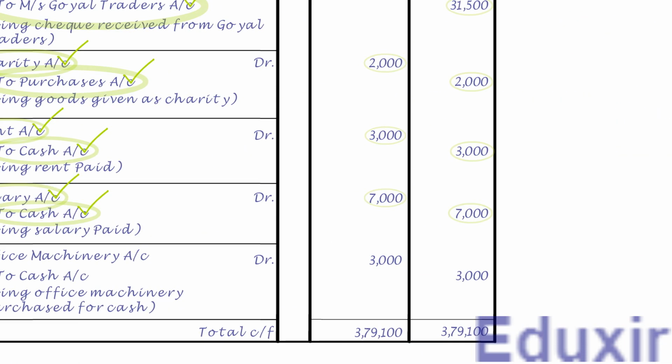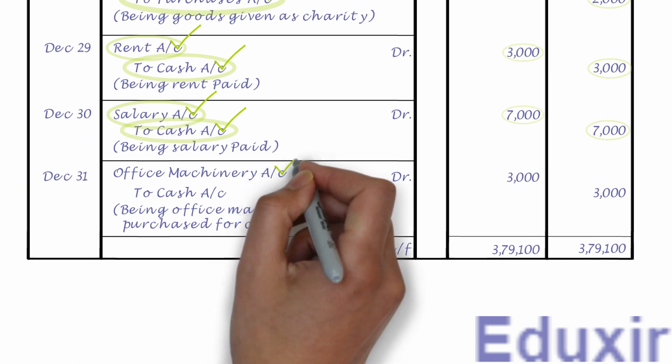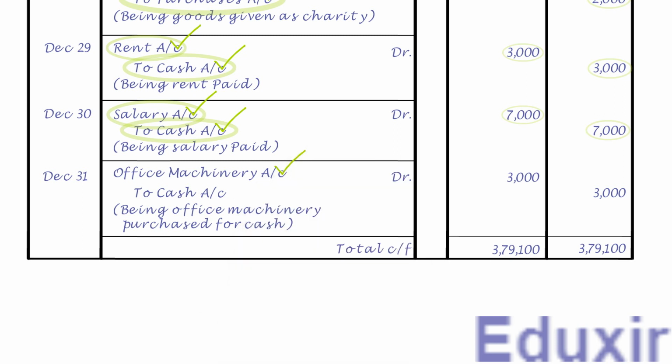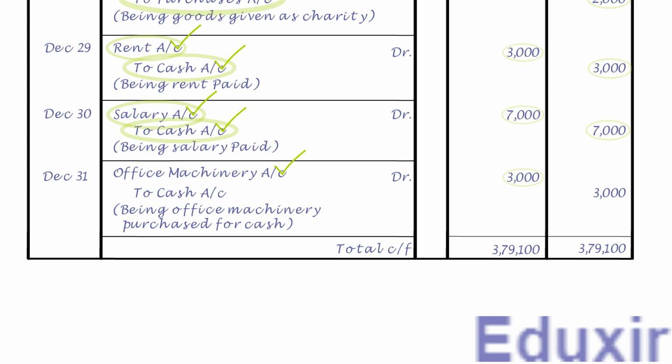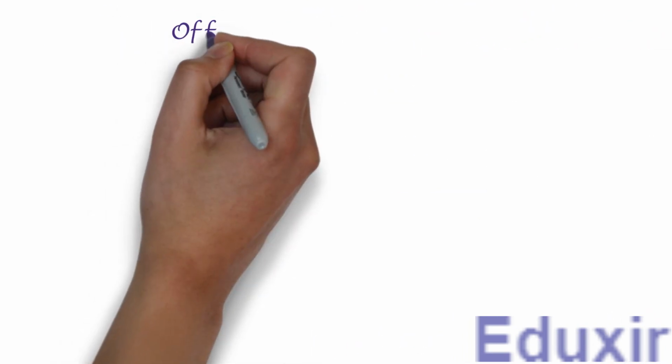As the name suggests, it needs to be posted on the debit side of office machinery account and the debit amount is 3000 rupees. Note that the details that need to be posted into the particulars column is cash account. For posting this entry, we need to create a ledger account for office machinery as it is not yet created. Let us first write the title as office machinery account.